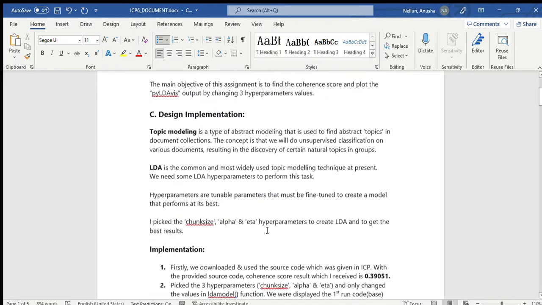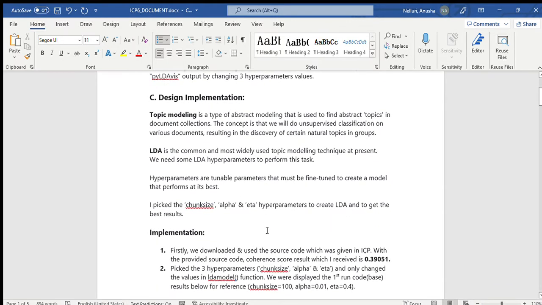Topic modeling is a type of abstract modeling that is used to find the topics in a document collection, and this will do unsupervised classification on various documents, which will result in natural groups or natural topics. And LDA is the most commonly used topic modeling technique at present. We have changed three hyperparameters, chunk size, alpha, and eta, to create the LDA.